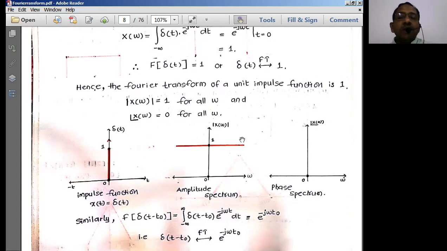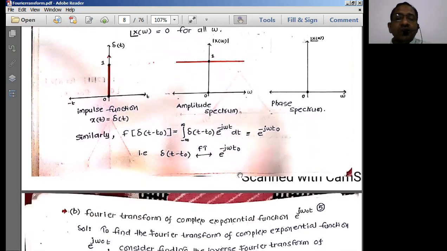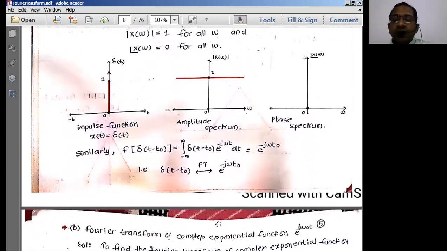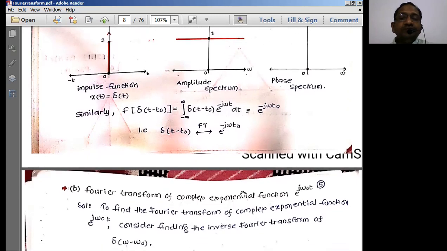What about the phase spectrum? The phase spectrum is 0 for us. For a phase spectrum you would normally have two components, but we don't have two components, just the unity component. Therefore, the phase is equal to 0, so the phase spectrum is going to be 0. This is the representation of the Fourier transform of the impulse signal. This is a very important conclusion to keep in mind: if you apply the Fourier transform to the impulse signal, we get 1 as the value. That is the final representation.